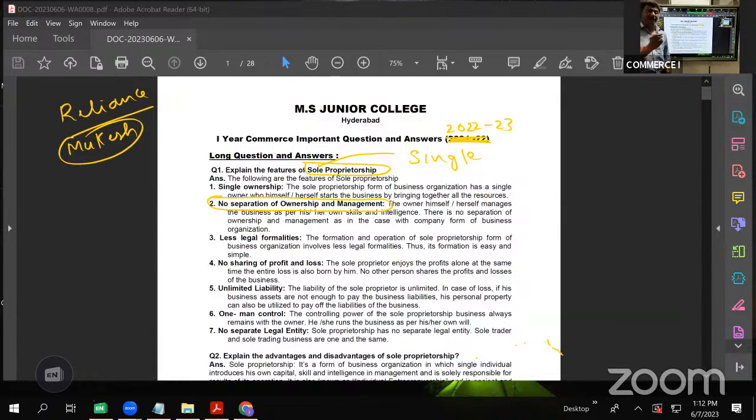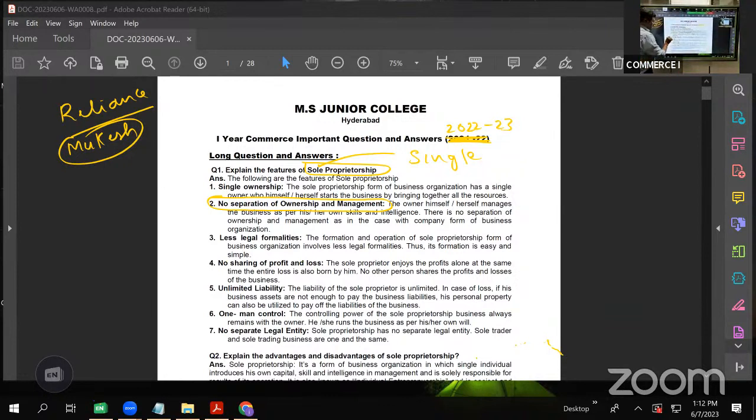I said Mukesh Ambani is one of the owners. He is not the only owner of Reliance. For any company, there will be n number of owners, but they will never take the management activities. The management is done by different people. But when it comes to sole proprietorship, the management is done by the owner only. So we say that ownership and management are one and the same.